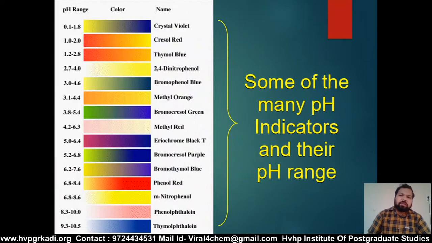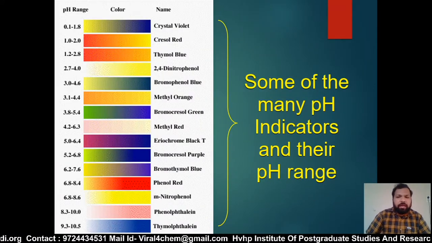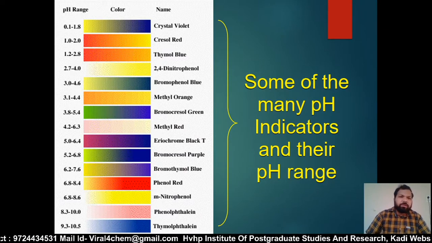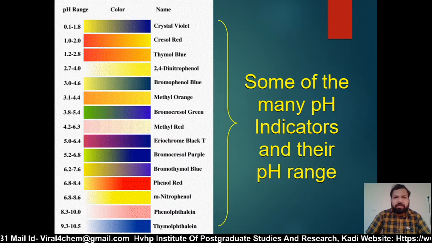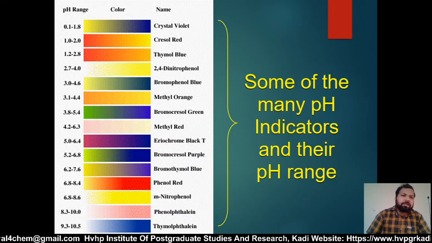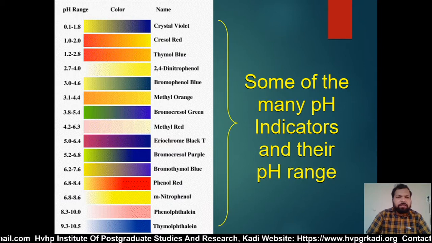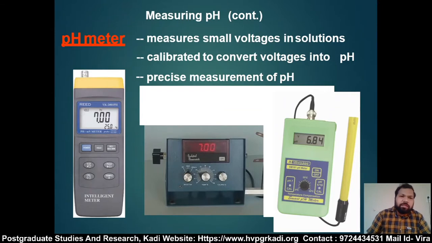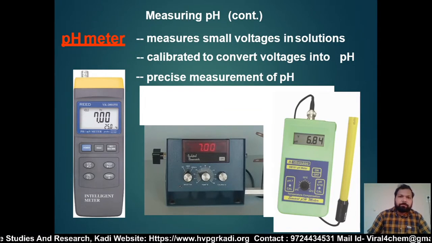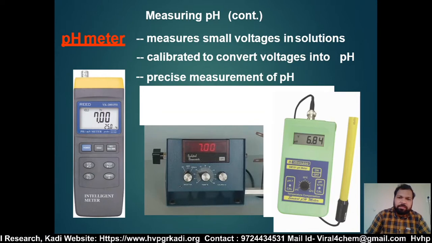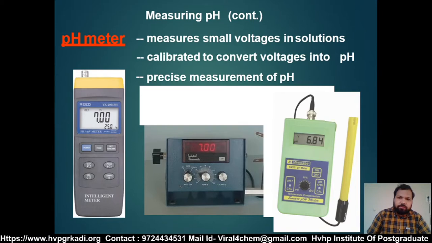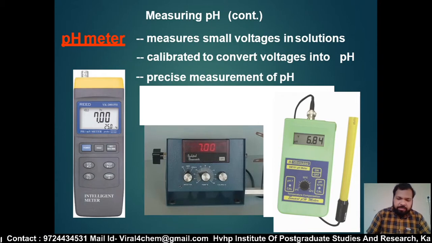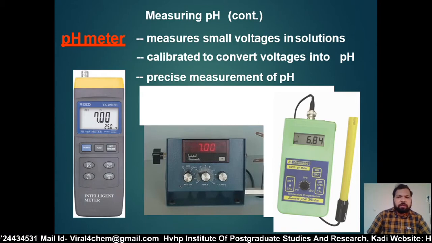Next are some of the many pH indicators and their pH ranges. Different pH ranges are represented by different colors, so you can easily identify which pH is in that range. And the last one is the pH meter. There are different types of pH meters that measure a small voltage in solution, calibrated to the correct voltage in pH, which presents the measurement of pH. All these pH meters can be used in the lab.